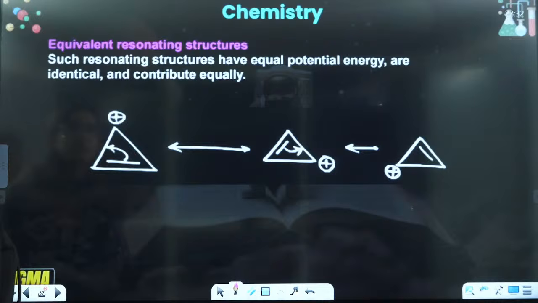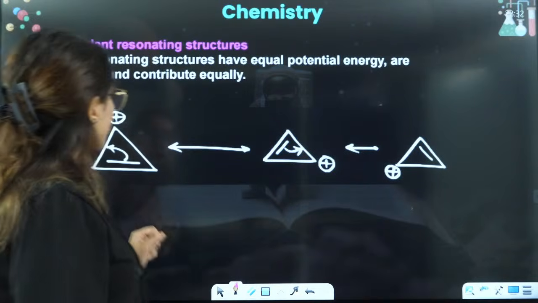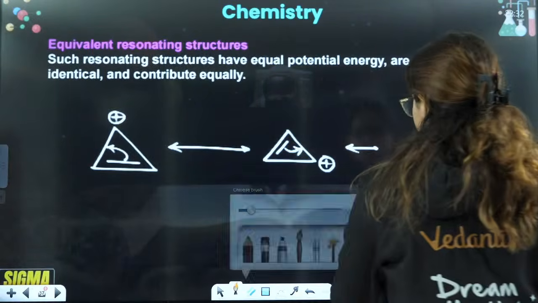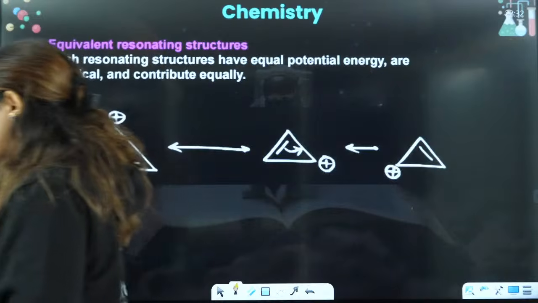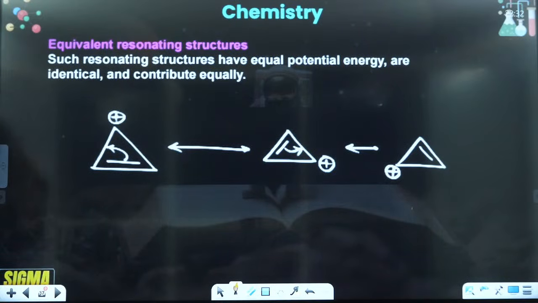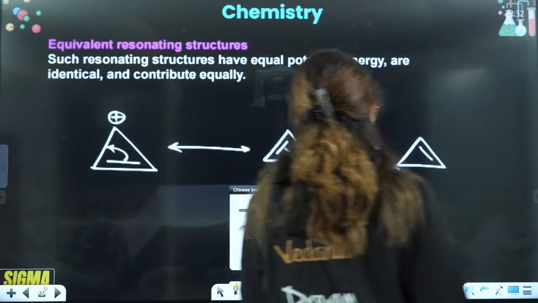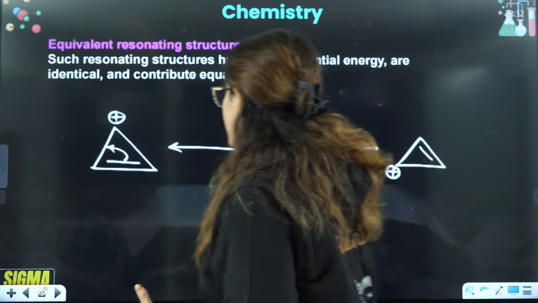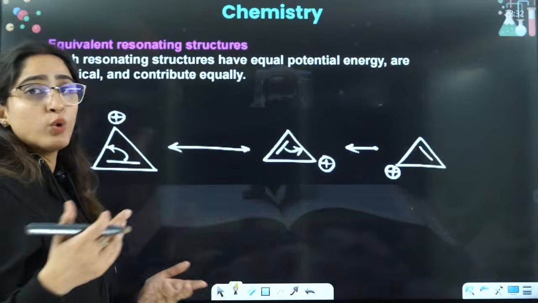Okay. Now let's talk about equivalent resonating structures. What are equivalent resonating structures, guys? Equivalent resonating structures are the ones that look alike.